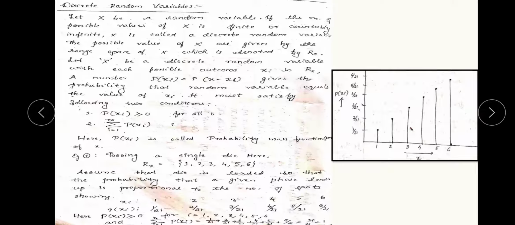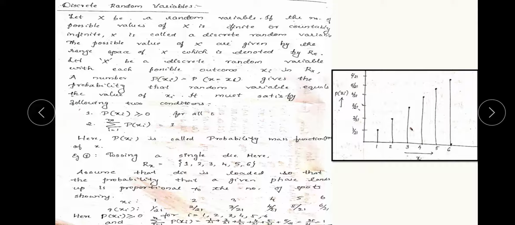Now we move on to the next slide, that is discrete random variable. As of now, you might know what discrete random variables are, what discrete functions are, and what a continuous function is. So here the topic is discrete random variables. Now we'll see the definition. Let X be a random variable. If the number of possible values of X is finite or countably infinite, X is called a discrete random variable. So the random variable X is countable; if it is countable, then it is called a discrete random variable.